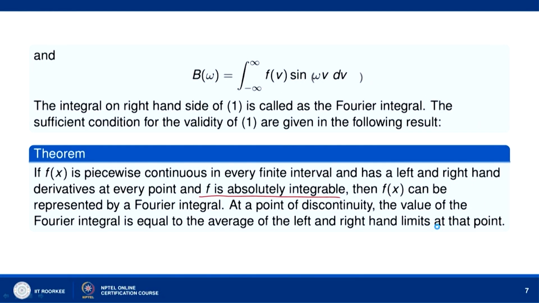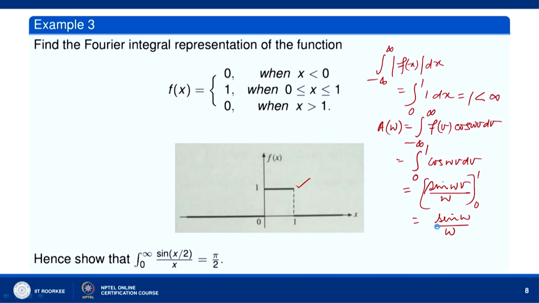Let us find the value of b(omega). b(omega) is the integral over minus infinity to infinity of f(v) sin omega v dv. So, this will reduce to the integral over 0 to 1 of f(v) sin omega v dv, but f(v) is equal to 1 over the interval 0 to 1.